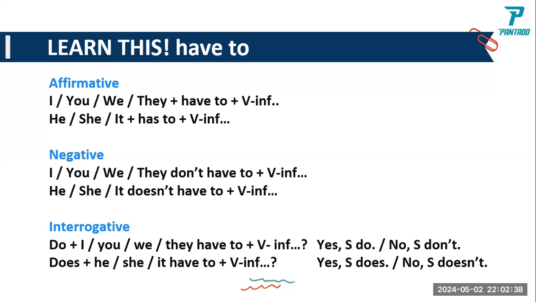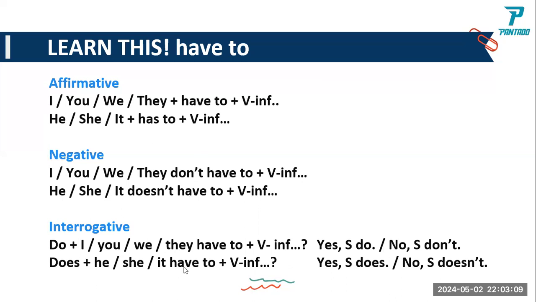Does, this is singular. We use he, she, it. Does have to. Look at the have to. In the question form, interrogative, it doesn't mean that because it is singular you have to change it. Here it's plural, you still use have to.